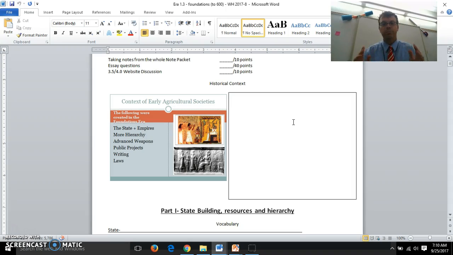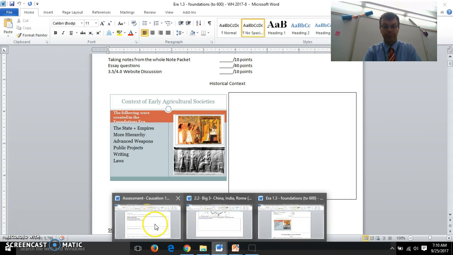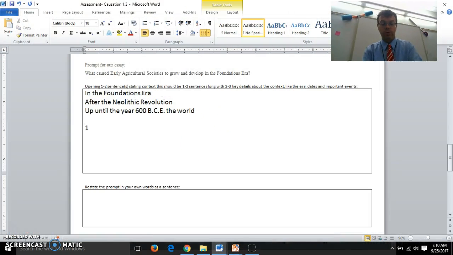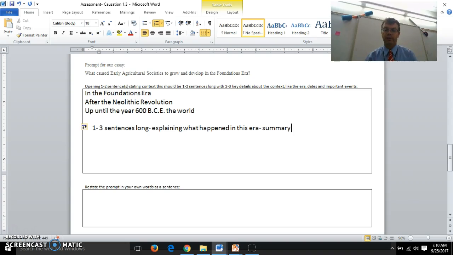That sounds smart, but all I did was use our vocab words that are right there in the context. So here is what you're going to need to do for context to begin your paper. Your context should be about 1, and I'll say max 3 sentences long, explaining what happened in this era. A very quick summary of the key events.